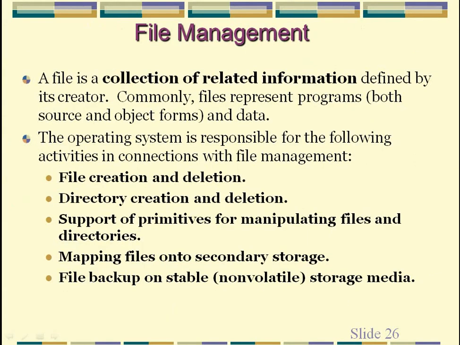Now, file management. A computer can store information on several different types of physical media, like magnetic tape, magnetic disk, and optical disk. Each of these media has its own characteristics and physical organization. Each medium is controlled by a device, and the device has unique characteristics or properties. The properties include access speed, capacity, data transfer rate, and access method.